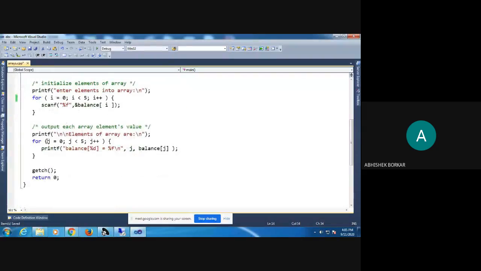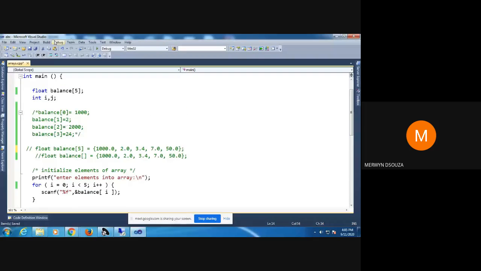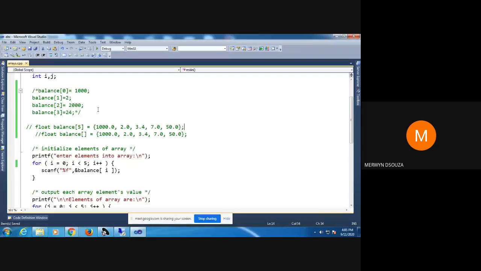Yes, sir. Okay, I'll run the program and show you. So what will happen is we'll take some input. Now I'll not take the same input of these numbers because I will not remember, unless you all want to prompt me the values. Okay, so I'll just run and put some 5 values that come to my mind.